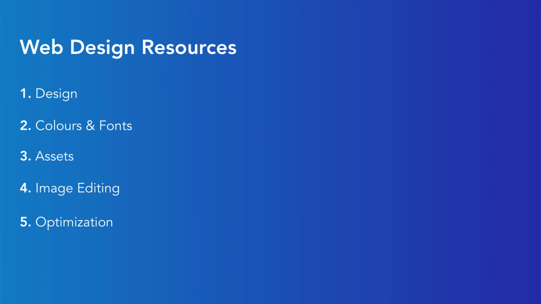Okay, so what I've done is basically categorized all the tools and resources into 5 different categories. The first category is your design resources and tools, and the second one is colors and fonts. Third is going to be your assets. Fourth is image editing, and fifth is optimization. I'll also show you some bonus ones that you might find useful at the end of the video as well. So we're going to start off with the design resources, right?